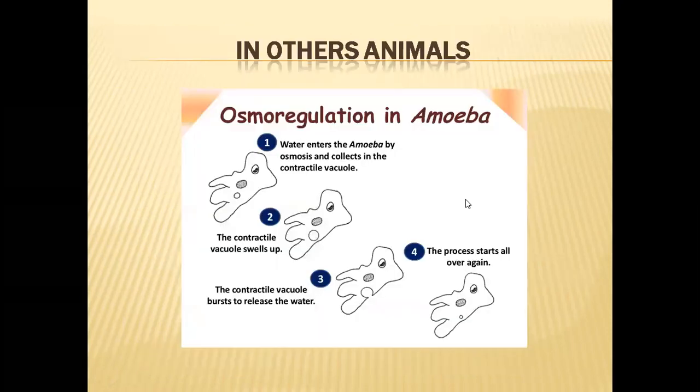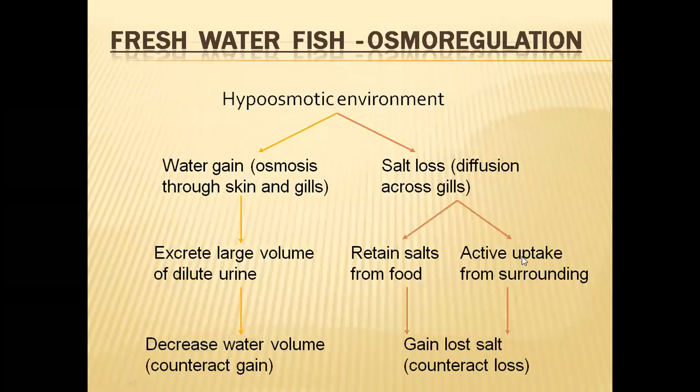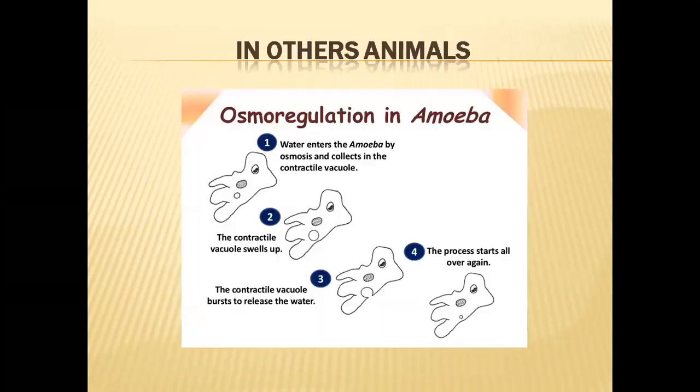So in the form of food also, they are gaining some salts, and with the help of chloride cells present on the gills also, they are absorbing salt. So by two ways they are gaining salt. Food will undoubtedly have some salt. So in the form of food they get some salts, and with the chloride cells' help they gain the lost salts. Okay, so this is how freshwater fish have solved their problems.